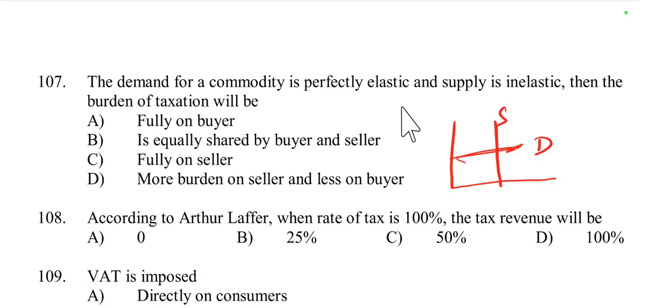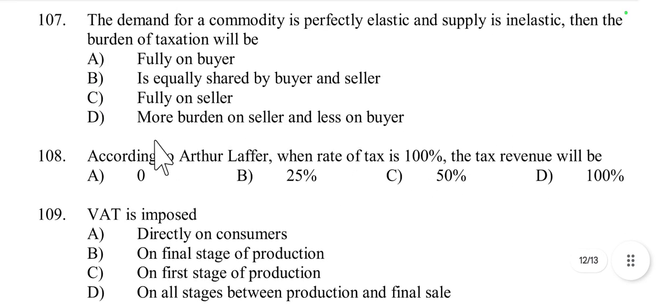When the demand for a commodity is perfectly elastic, consumers will not tolerate any price increase. If price increases, then its demand decreases suddenly. So hence sellers bear the full tax burden. Option C. Because here demand is perfectly elastic, consumers will not tolerate any price increase, so the seller bears the full tax burden. Option C is the right answer.